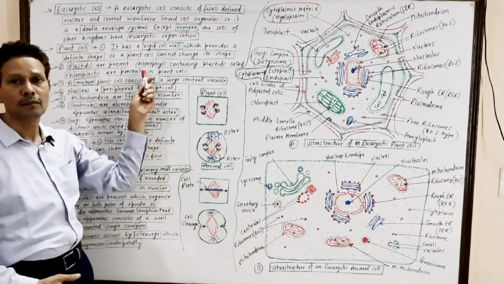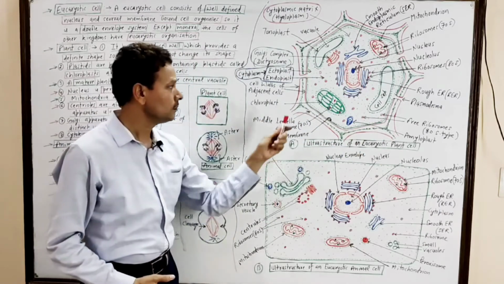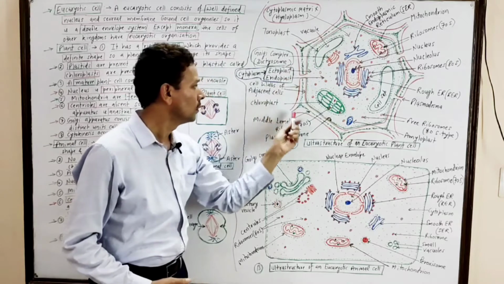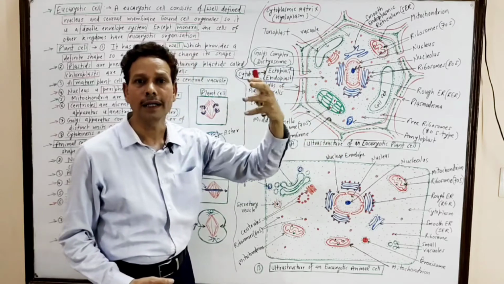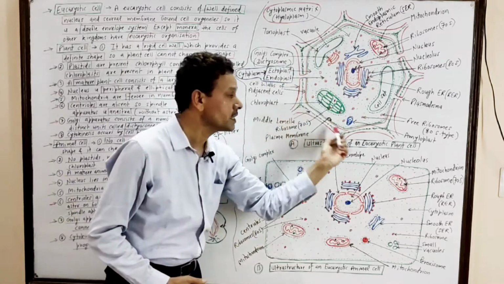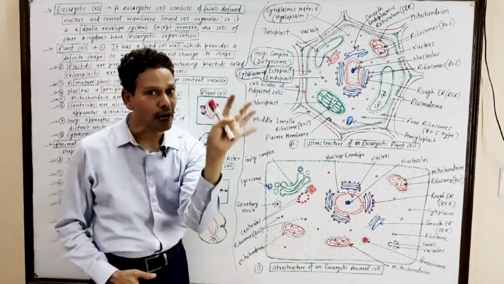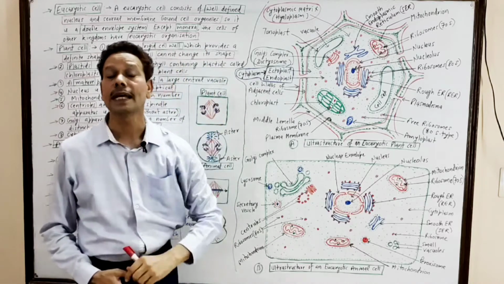Plant cell. In case of plant cell, the outer covering is a hard, rigid cell wall. A rigid cell wall is present that provides a definite shape to the cell.